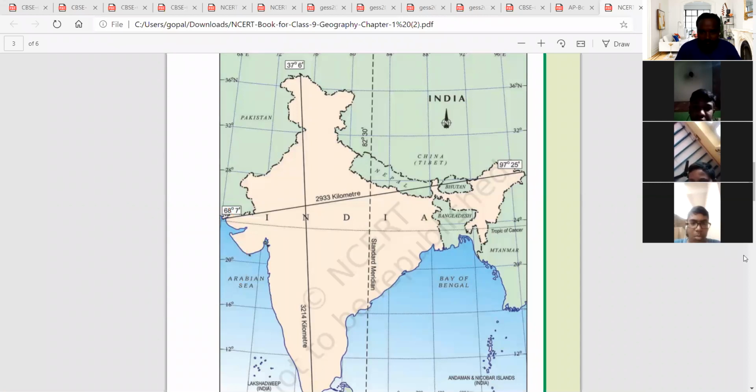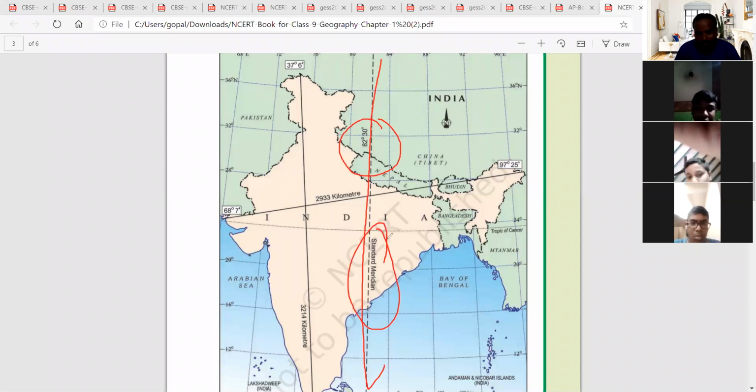Next, just remember this one: 82 degrees 30 minutes. This longitude we are taking as the standard meridian. Why are we taking it as the standard meridian? Because we calculate the time from this point to that point. So see here.